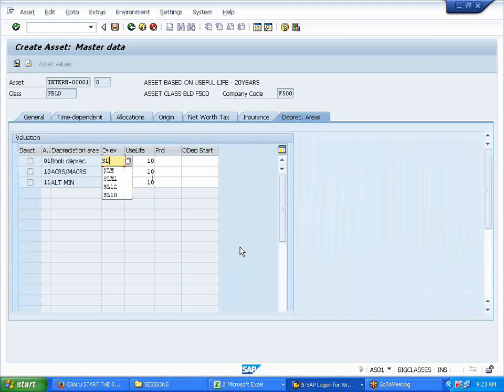Here we need to change it. It should change to useful life, USL. Only this will change or this one also? It's up to you. 20 years. See, I'm overwriting it. Okay, I'm saving it.